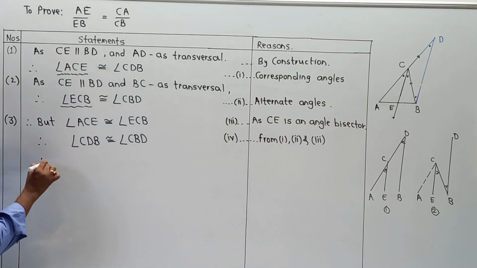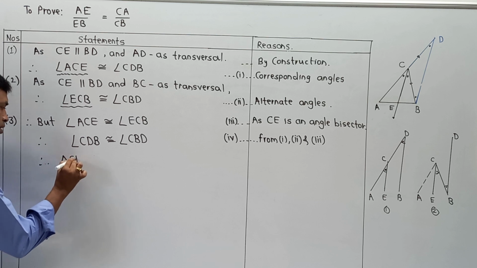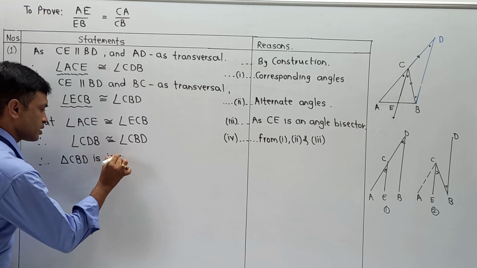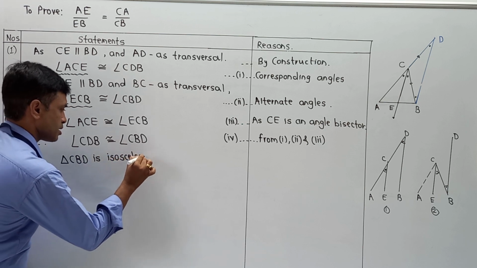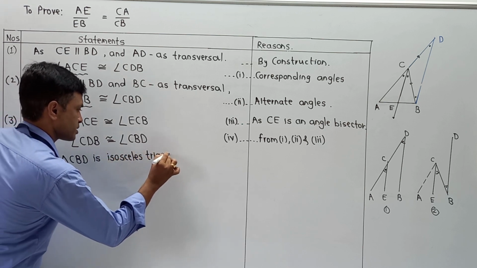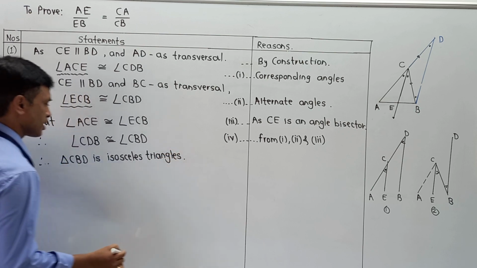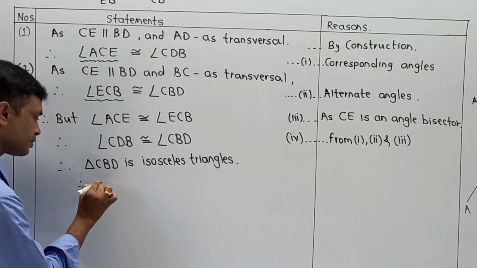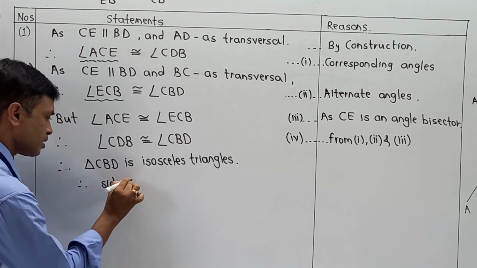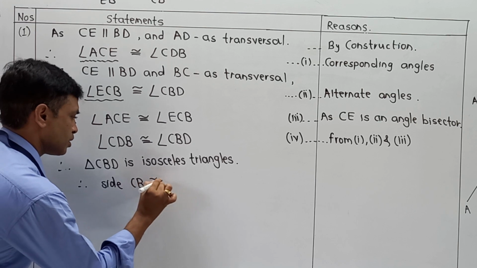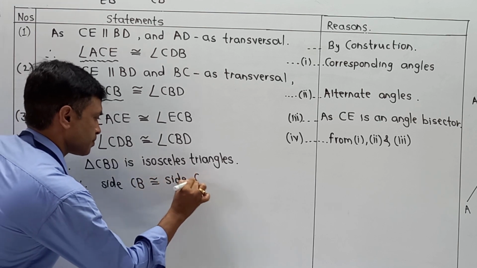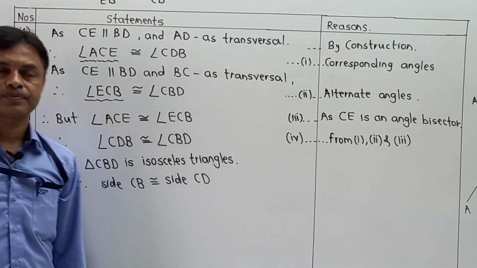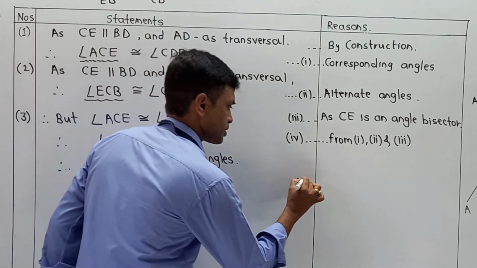Therefore, triangle CBD is an isosceles triangle as two angles are equal, and therefore side CB is congruent to side CD, or you can also write CB is congruent to CD. I am going to call it equation number 5.